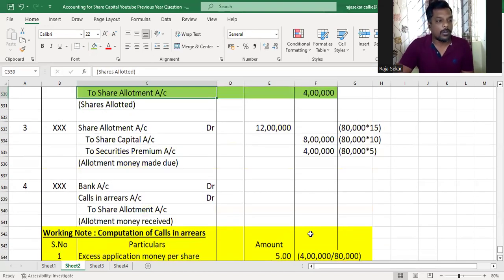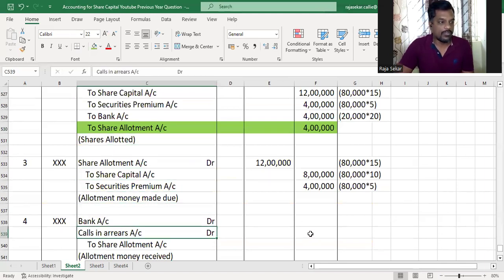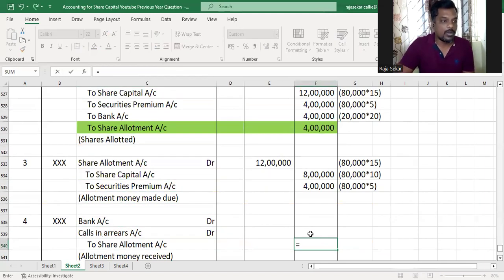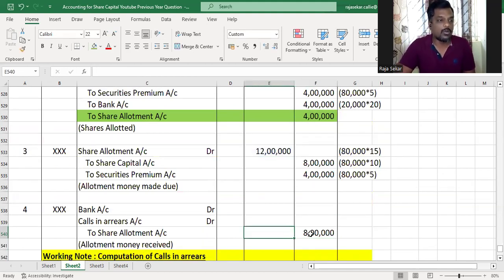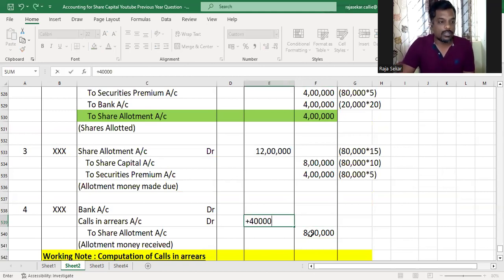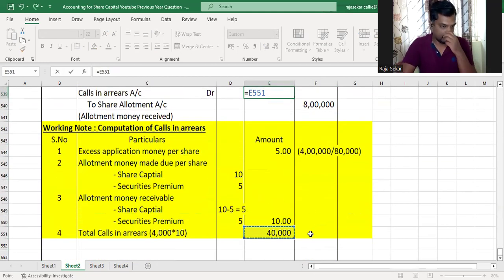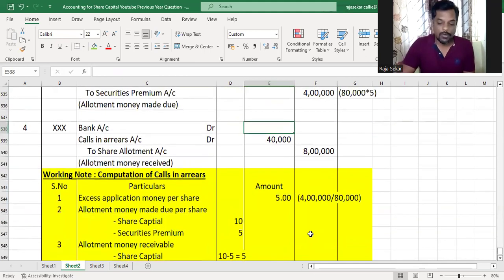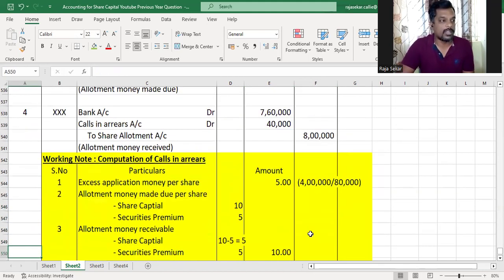Now, when we are receiving allotment money, the first thing that we got to do is credit the allotment account with the amount due minus the excess application money. Whenever there is excess application money, that will be subtracted and the remaining amount only will be credited to the allotment account. So that is 8 lakh rupees. Calls in arrears happens to be 40,000 as computed by us in the working note. And therefore, bank account will be 8 lakh minus 40,000, which is 7,60,000. Understood or not, my dear children?